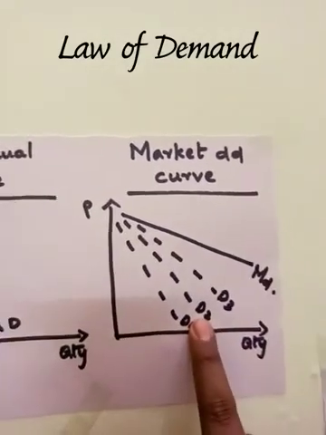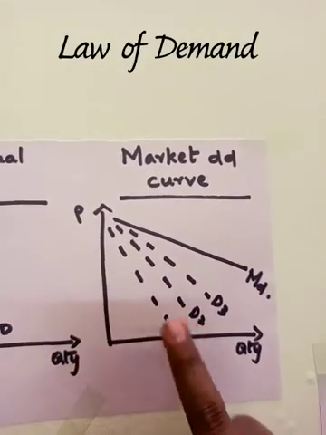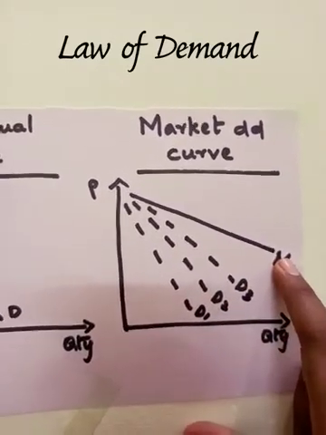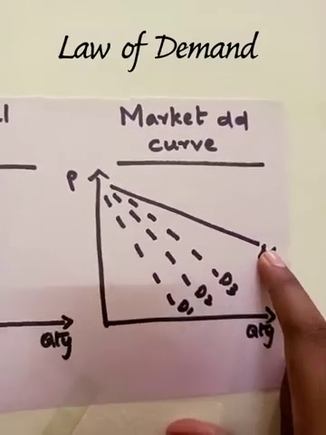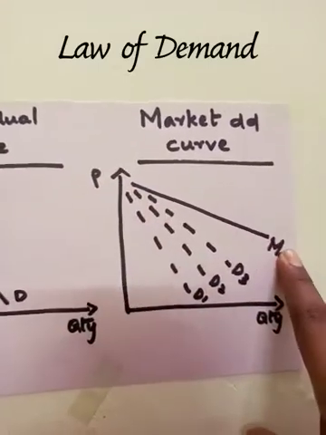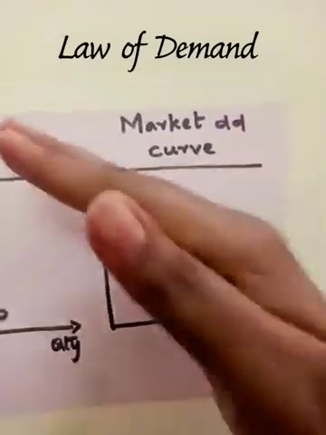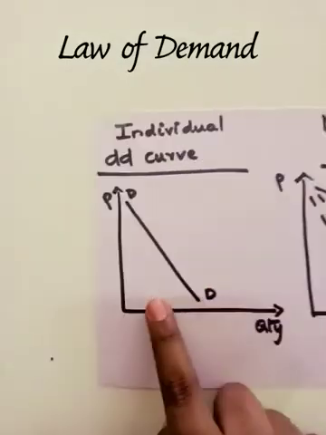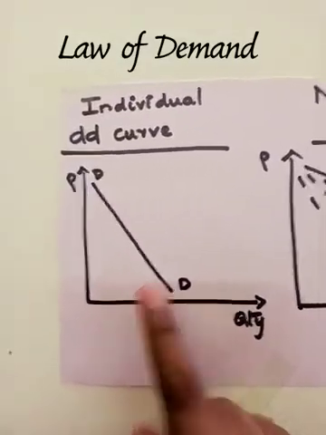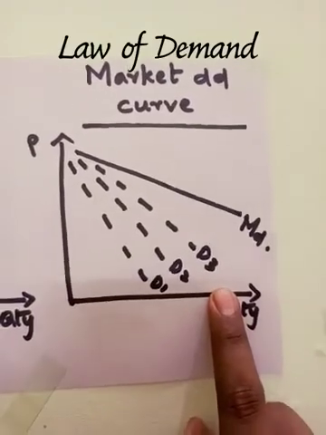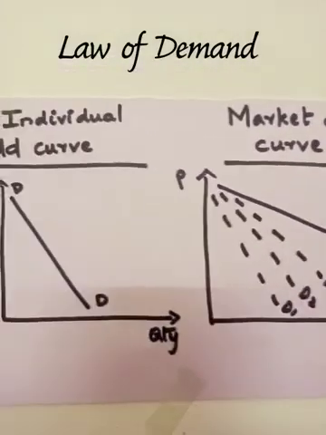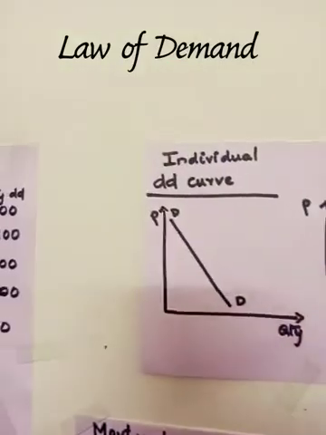Market demand curve is the summation of all individual demands of all consumers in the market, so that will be flatter. But it will never come like this, it will only be like this. So the market curve is flatter and the individual demand curve is steeper. So this is the law of demand, the individual demand curve and the market demand curve.